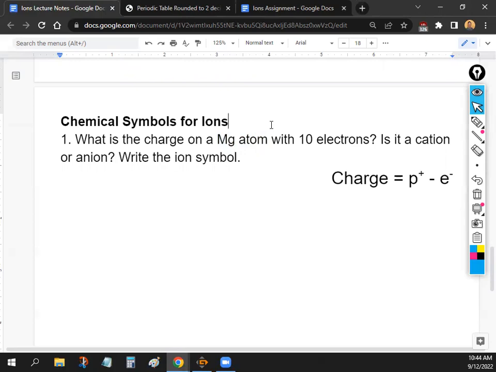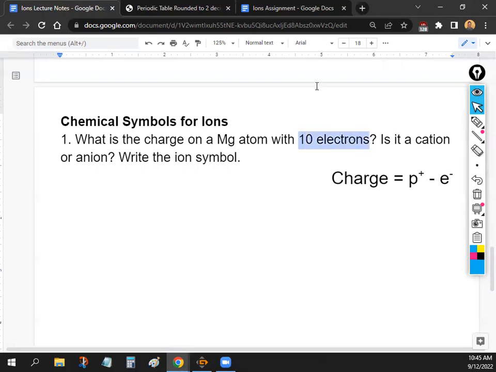So first thing you want to do is figure out the charge, and the formula for charge is right here, so you might want to jot that down in your notes. The way that you calculate charge is protons minus electrons. Make sure you put protons first in the calculator and then do minus electrons, because you can get a positive or negative number, and that's important.